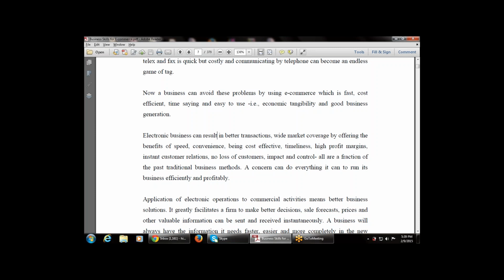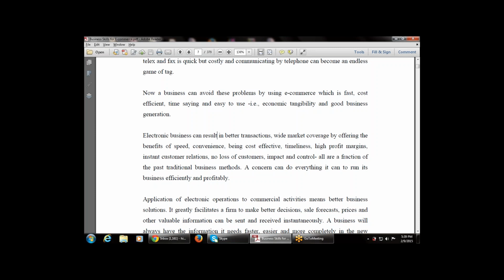That is speed, convenience, cost effectiveness, timeliness, high profit margins, customer relationship, no loss of customers, impact and control. All are a fraction of the past traditional method. So these are the various limitations of the past method that can be avoided by e-commerce. A concern can do everything it can to run its business efficiently and profitably. That is, the business can run efficiently and profitably with the help of e-business.